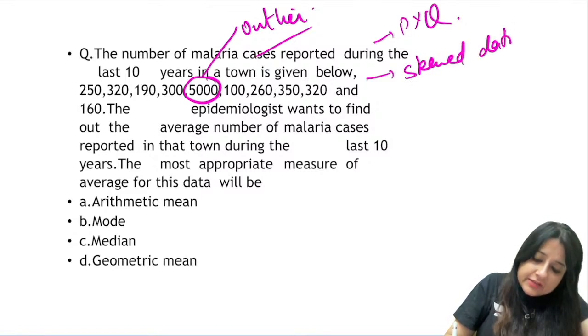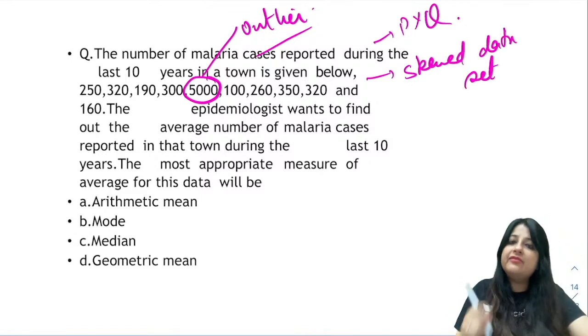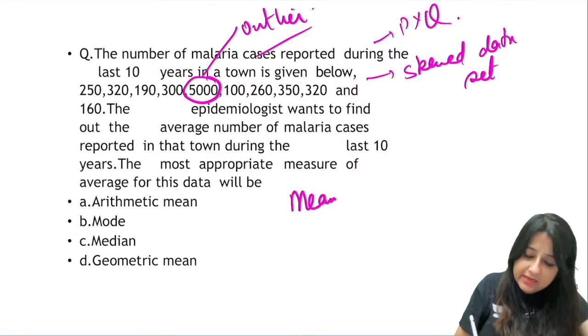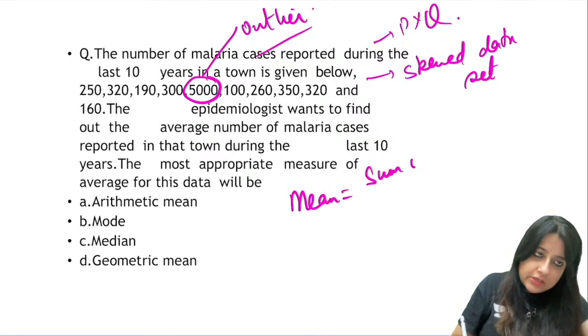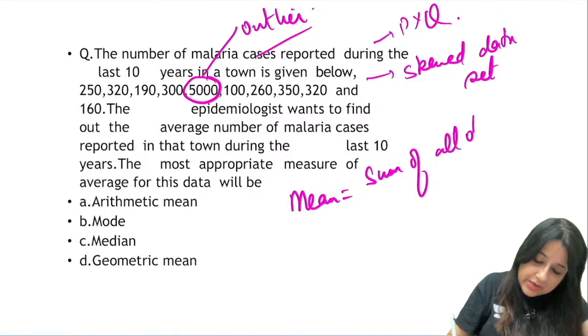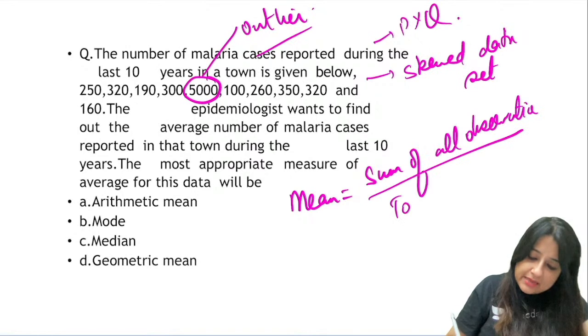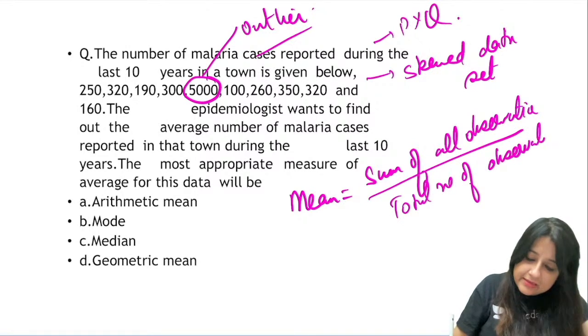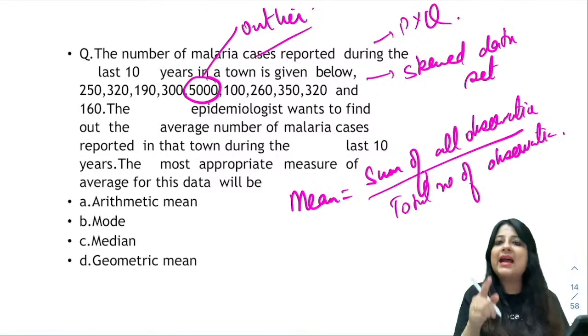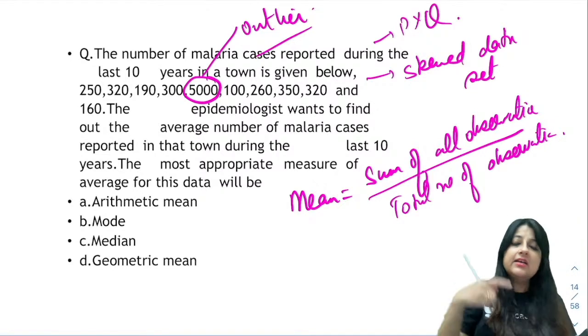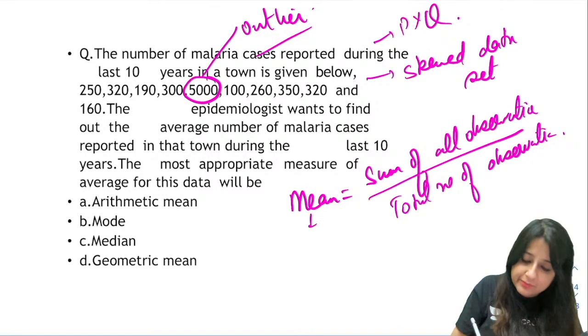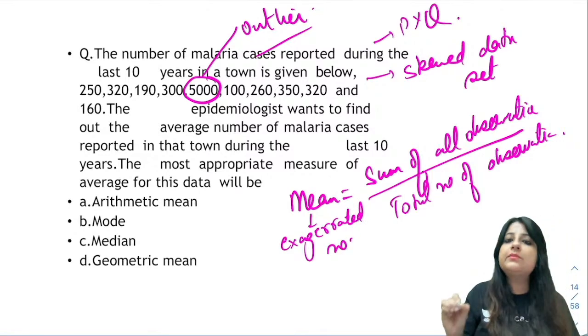Now if I ask you to please calculate the mean for this, how do you calculate the mean? You all know mean is the sum of all observations divided by the total number of observations. So if I calculate the mean, I will be adding 5000 in the numerator. So in this data set, the mean will be an exaggerated number. But what is the median, guys?